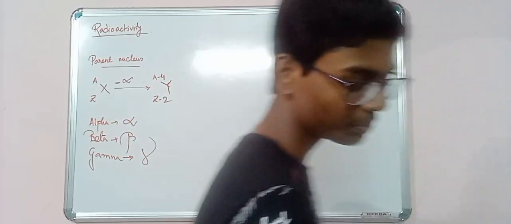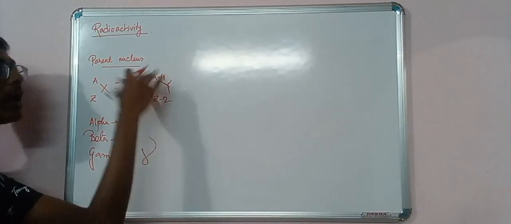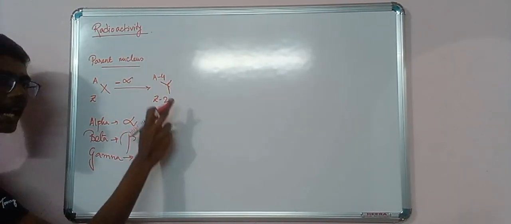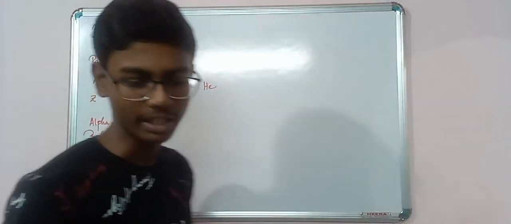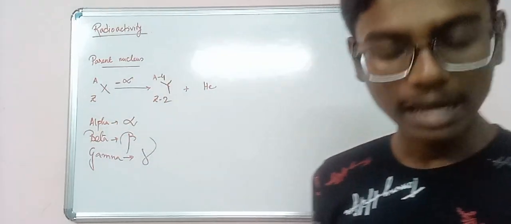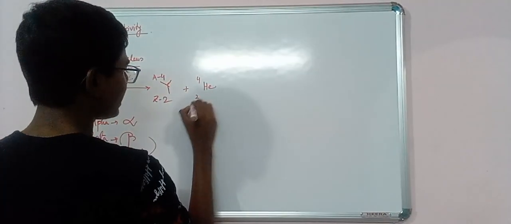After this, suppose it has emitted one more alpha particle. So again minus 4, again minus 2. With this, what will it emit? It will emit an alpha particle. What is an alpha particle written as? It's helium-4, 2. This is what an alpha particle actually is.